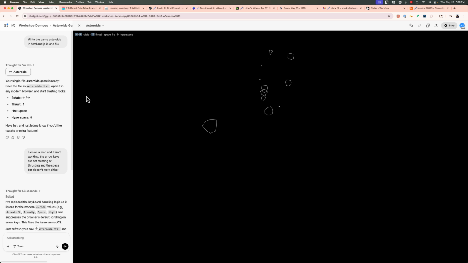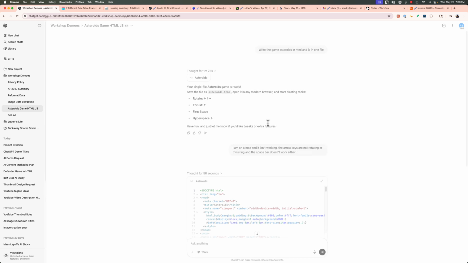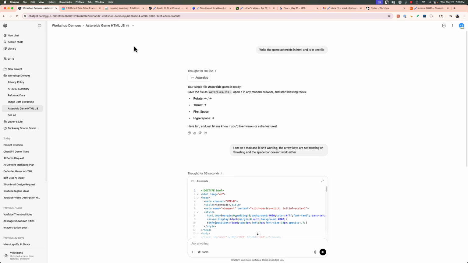This is called Canvas, which allows you to see code or text even. You can write in it and edit it, and it can write code, vibe code with you. Tell it what you want to write, and the game like this, you can play it. We can stop it right there. So the reason I said you can come in here, I could literally change this just like that. So that's vibe coding, another example of AI. If you want to do that, that's a more advanced topic, obviously. Let's move right along.